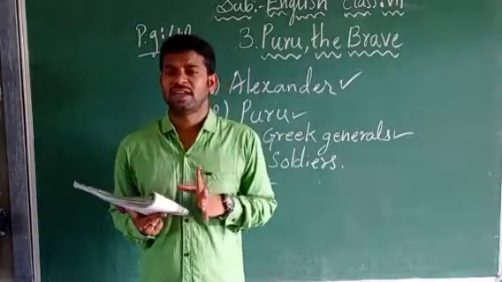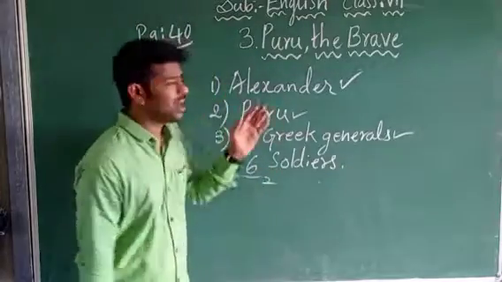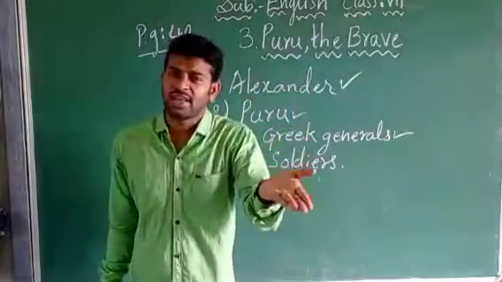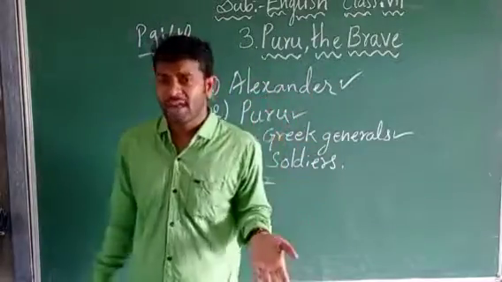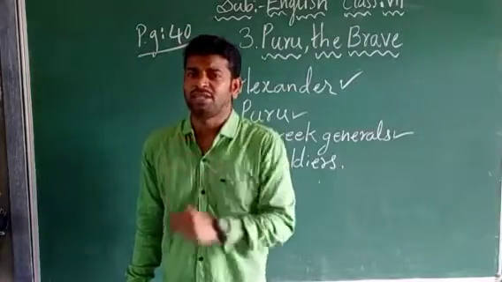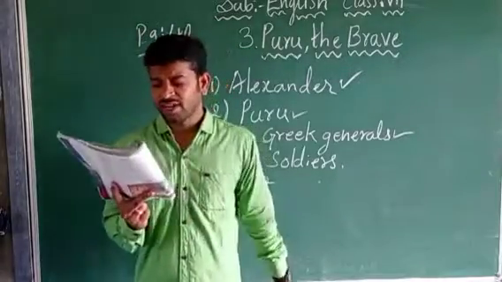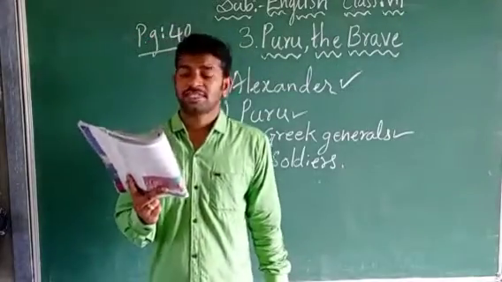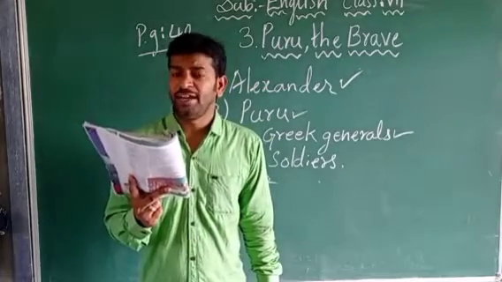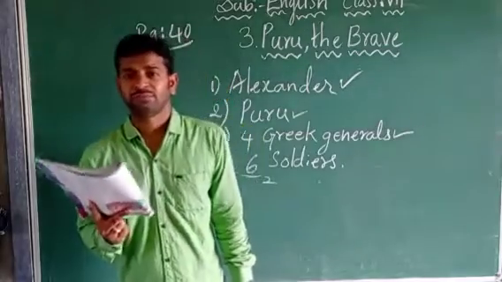Now, Puru: one condition. What is that condition? Why are they having so much discussion even to become friends? Because Alexander belongs to another country, and Puru belongs to another country. So when friendship is going to occur between these two persons, there should be one condition. So here Puru is also putting one condition. Puru is telling, my kingdom should remain independent and you should treat me as your equal.